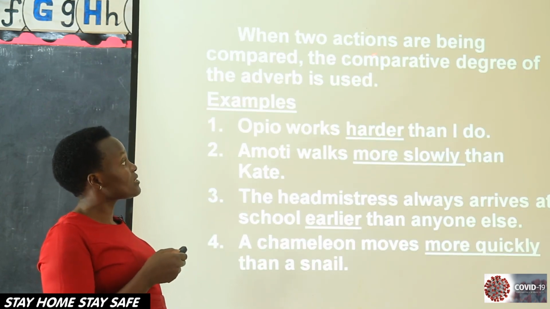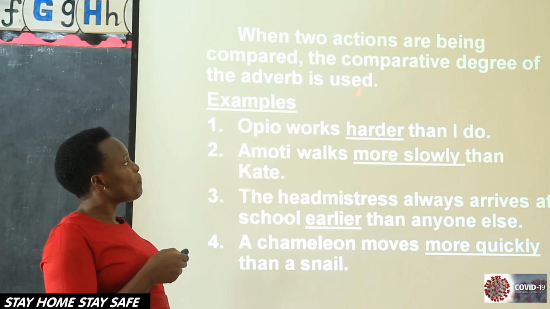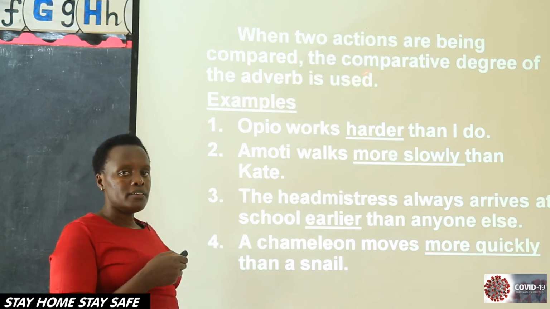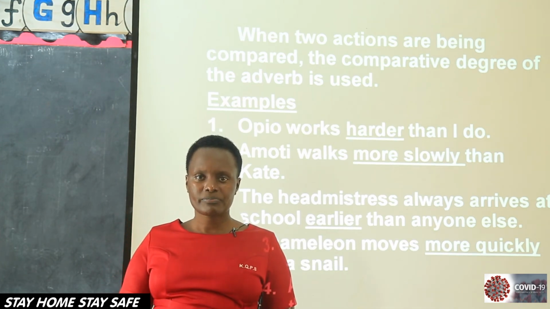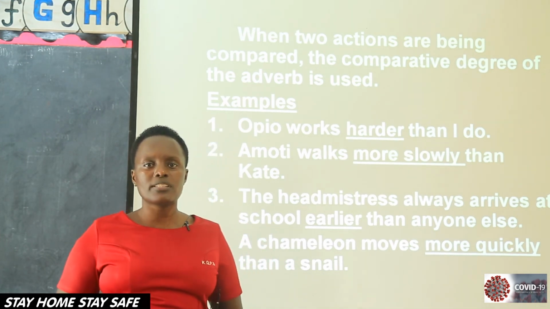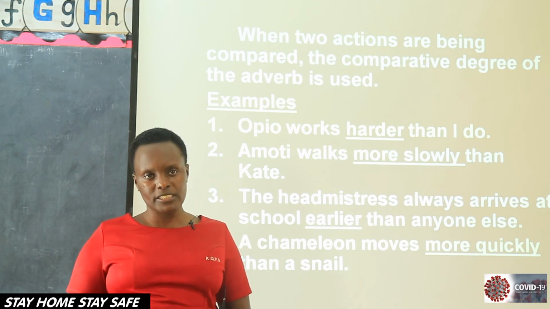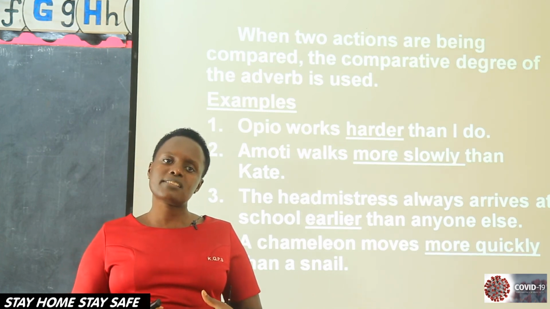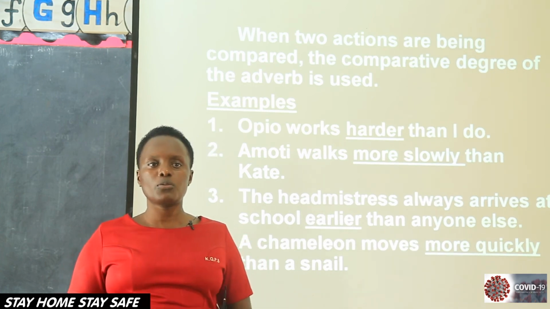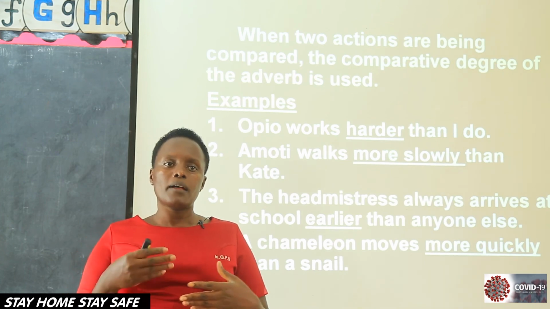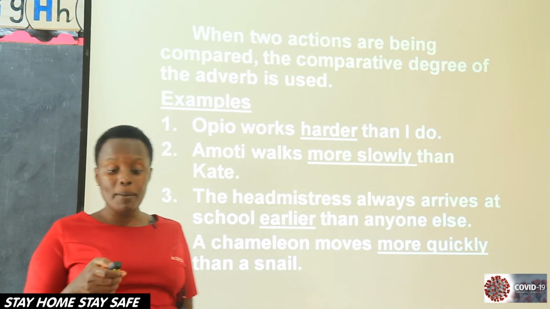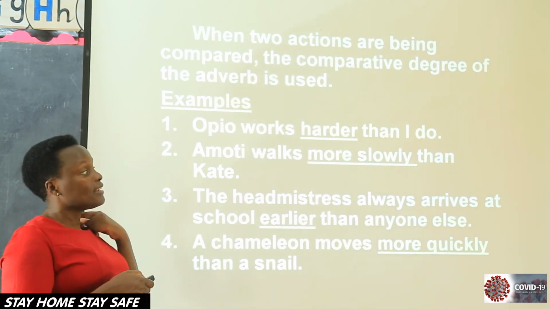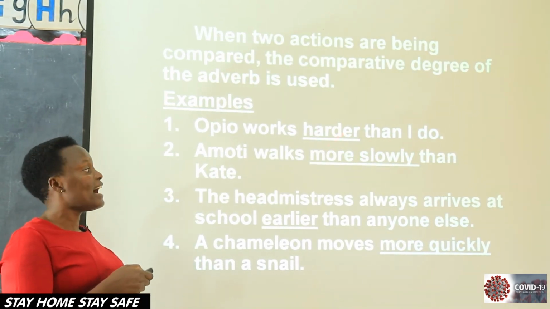When two actions are being compared, the comparative degree of the adverb is used. As I said, we are comparing two actions. Deborah speaks softly. Librarian speaks more softly. So we say, librarian speaks more softly than Deborah. Comparative, we have to use than. Than is an indicator that we are comparing.